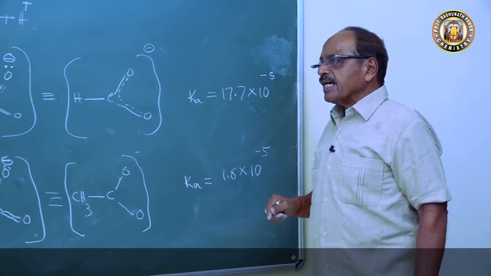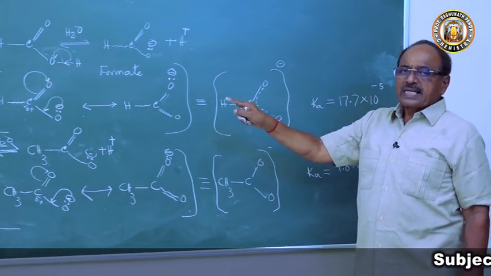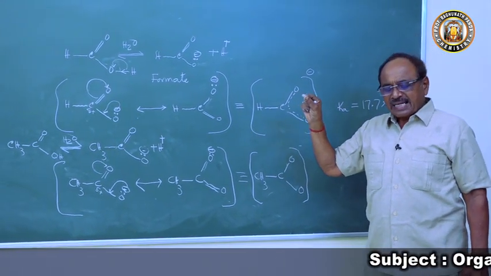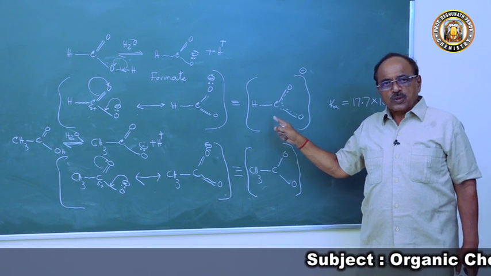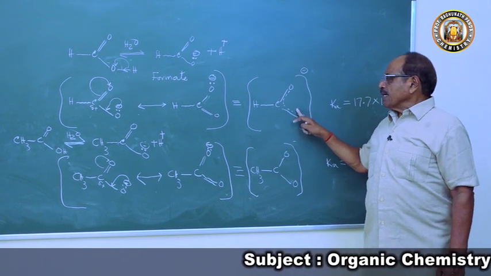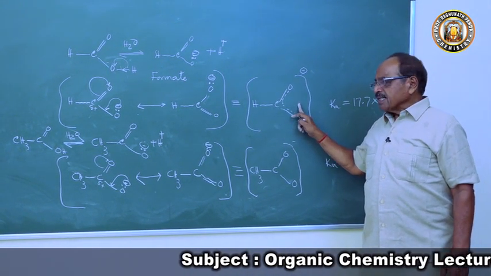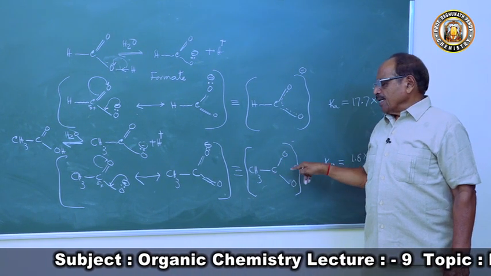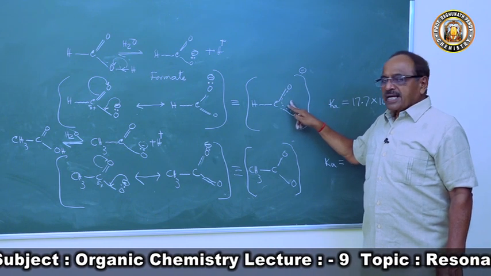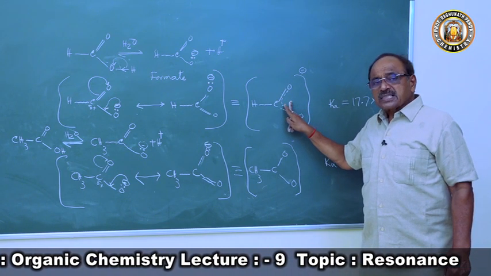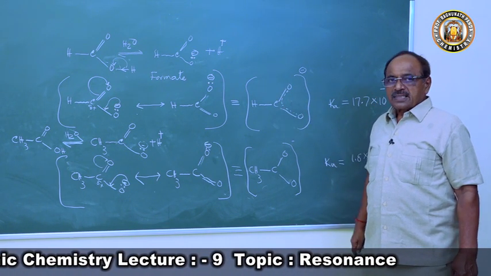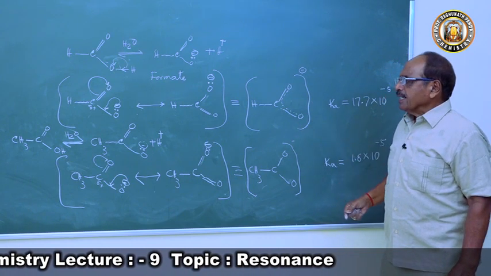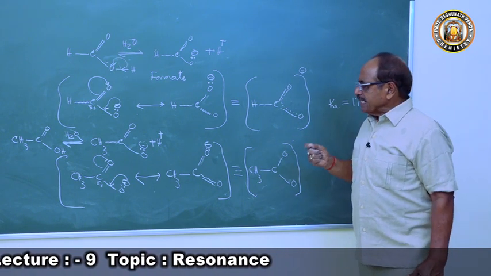What I mean to say here is that formic acid has a greater tendency to lose a proton and produce formate ion, than acetic acid producing acetate ion, and the formate ion is more resonance stabilized than the acetate ion. Now we will compare what is the reason.